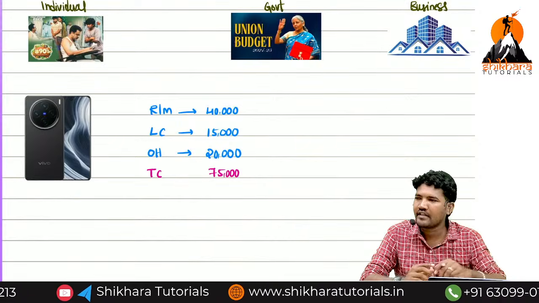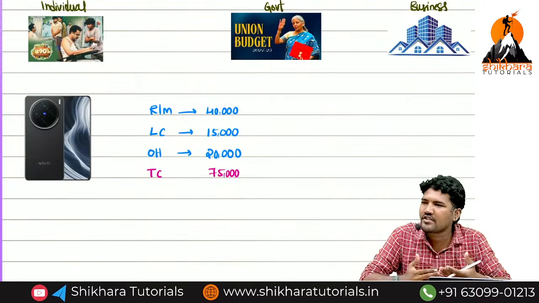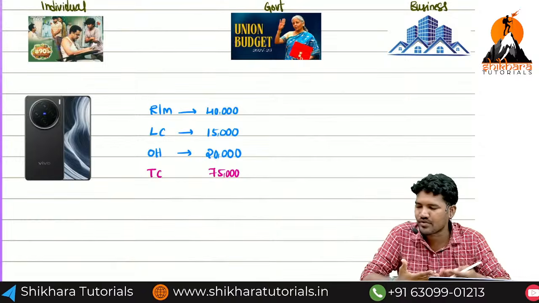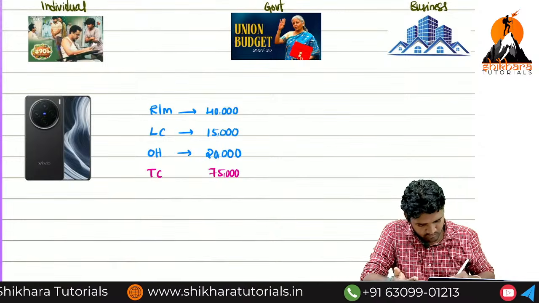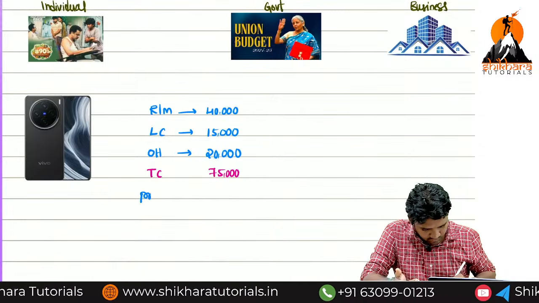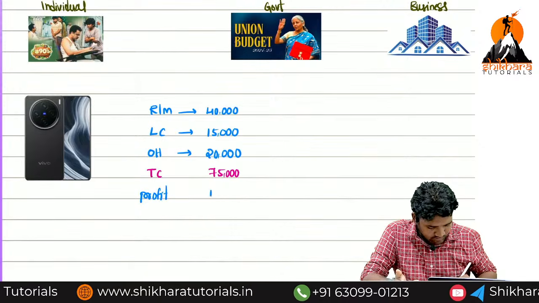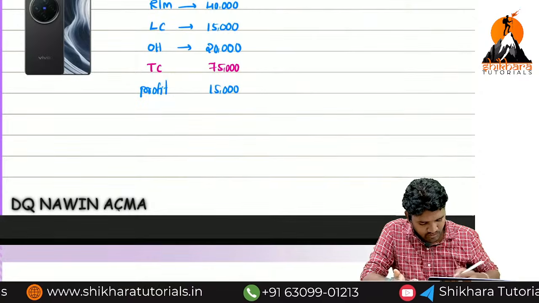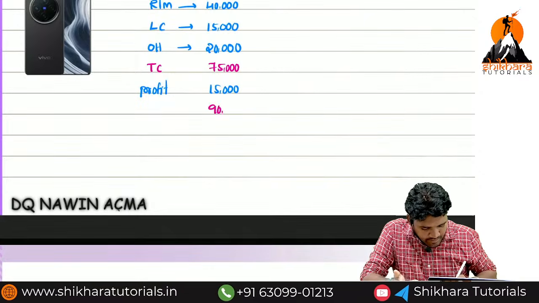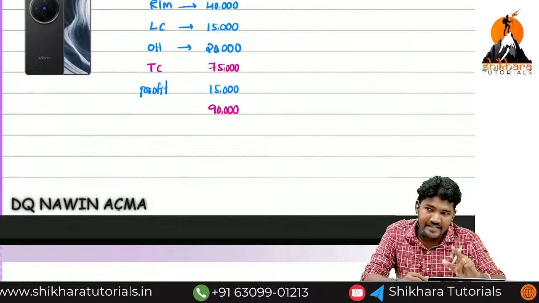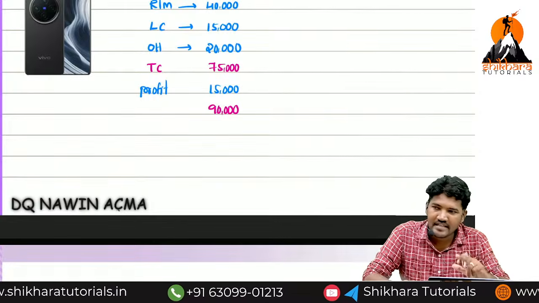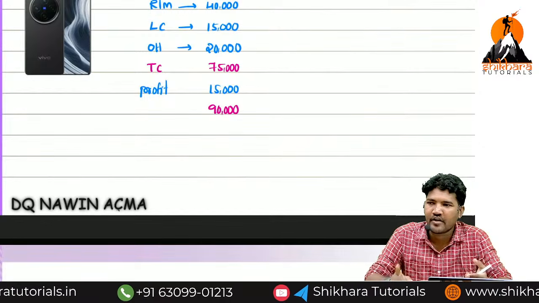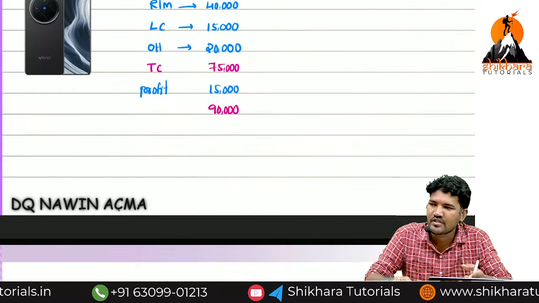For this 75,000, my expected or estimated profit is 15,000. I'm planning a profit of 15,000. Now what about the total? What is the meaning of 90,000? Sales or selling price? Sales is different, selling price is different. Per unit expression is called selling price, total value is known as sales.